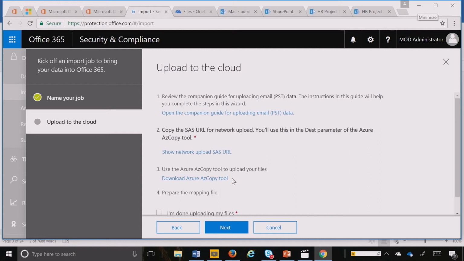So this is how very easy it is for you to quickly import the information into Office 365. For further information on complex import processes, please contact our fast-track individuals who are familiar with importing complex data into Office 365. Thank you.